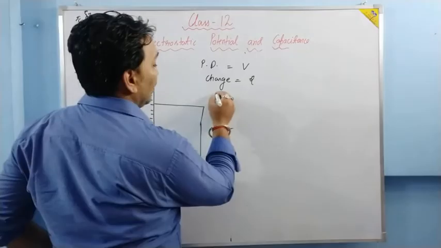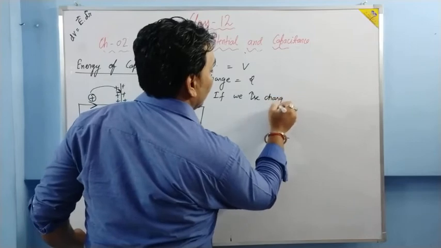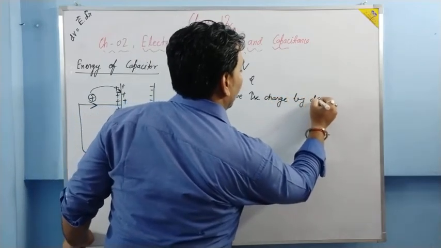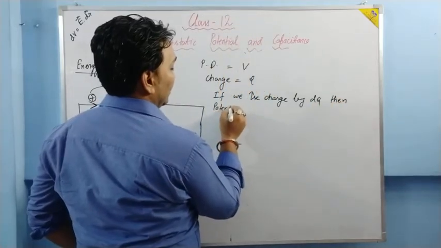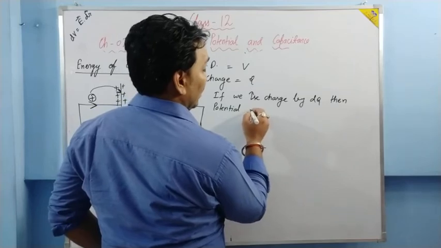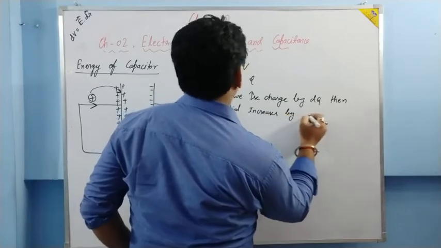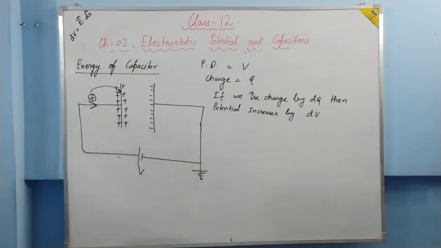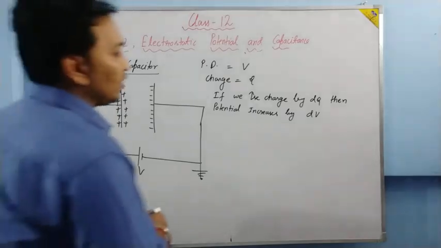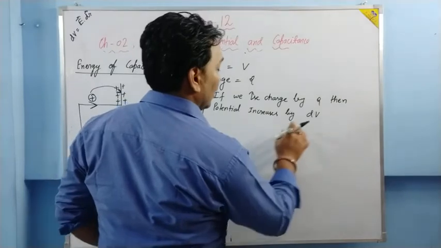Suppose we increase the charge by dq, then the potential increases by dV.